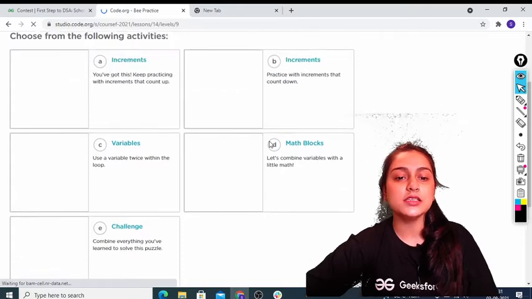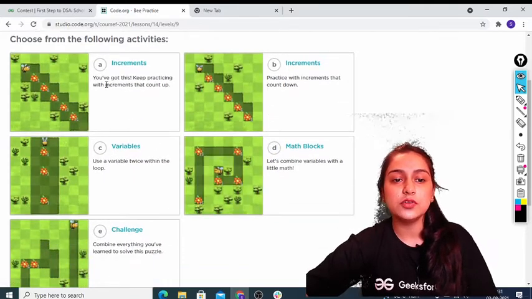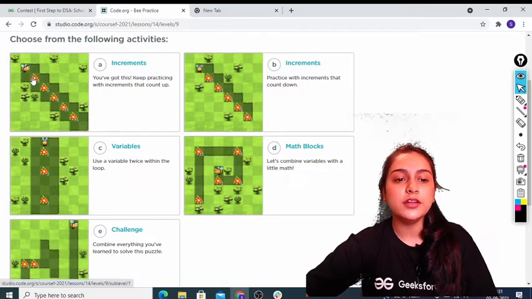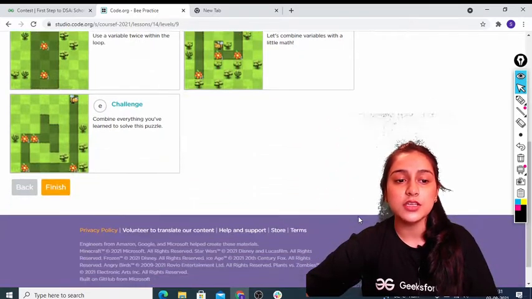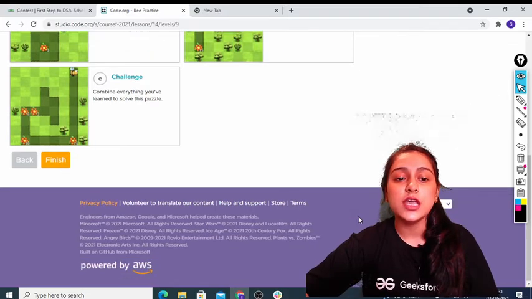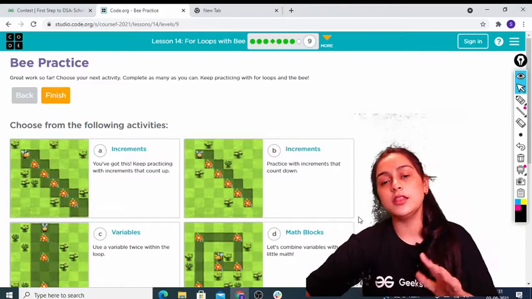So next thing is all these activities. Now let me see if you guys can do these activities. You know we did staircase thing, right? So we just have to maintain this staircase thing and we have to keep on increasing our count and getting all these nectars. So let's see if you guys can do this. If you'll not be able to do this, we'll do this together in any other session.